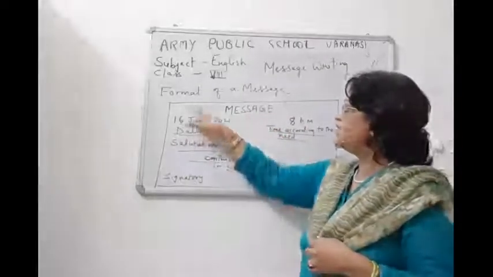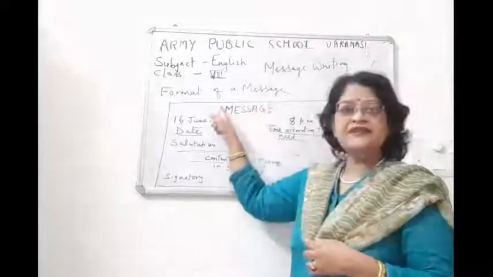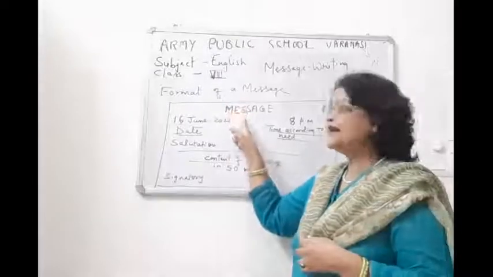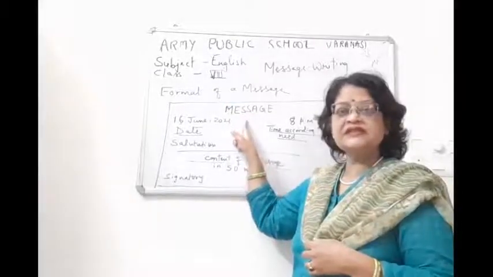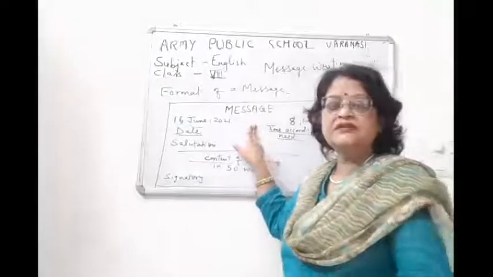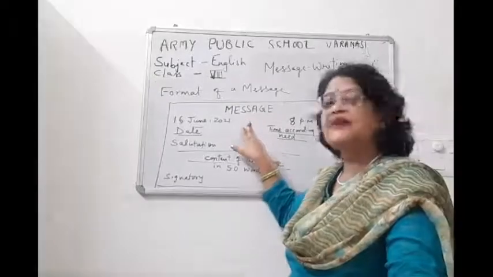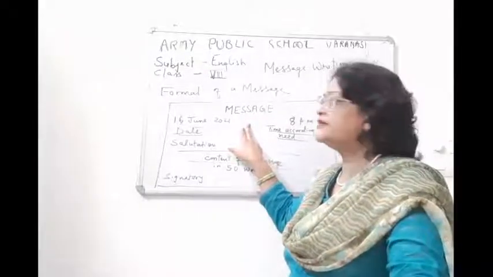So first you have to draw a rectangular box, leave the first line, and in the second line you have to write message. It should be written with a capital letter in the center.